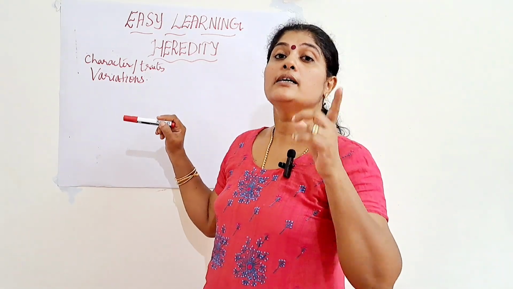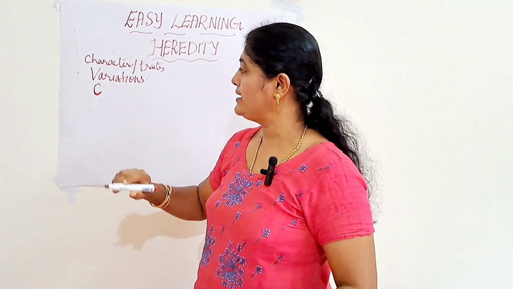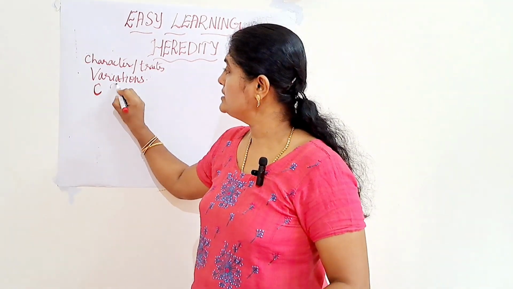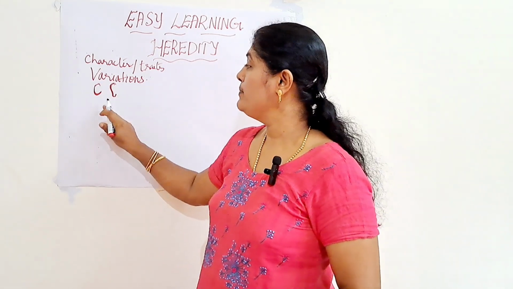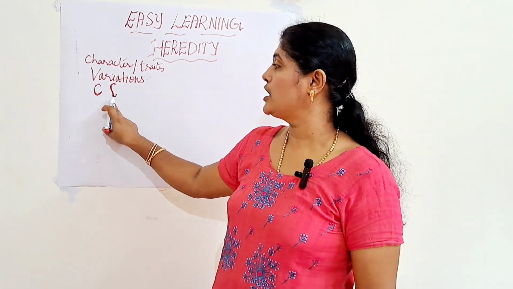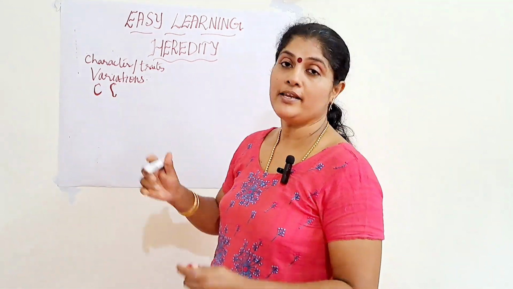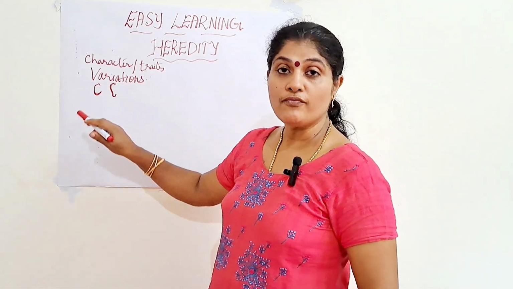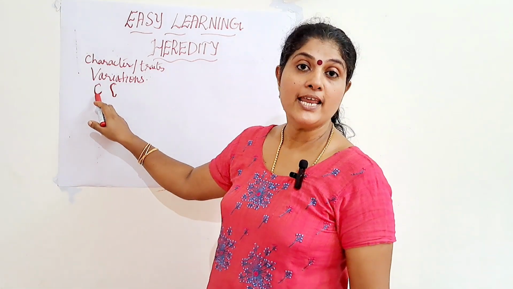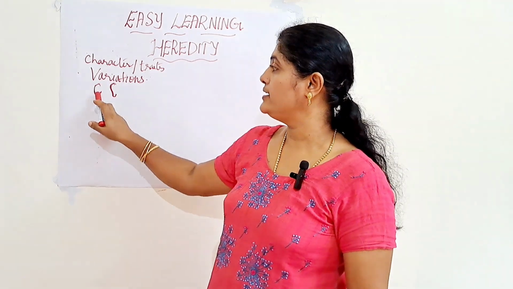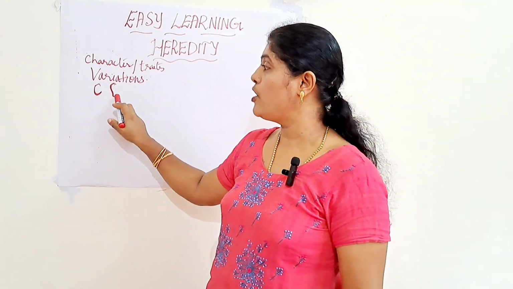One simple example is the earlobe. In certain persons the earlobe is attached, whereas in certain persons the earlobe will be hanging. We call one a free earlobe, and the other the attached earlobe. The external structure of the ear is the same in both, but the main difference is due to some variation in the gene. These two varieties of earlobe have occurred in human beings. So it is a type of variation.